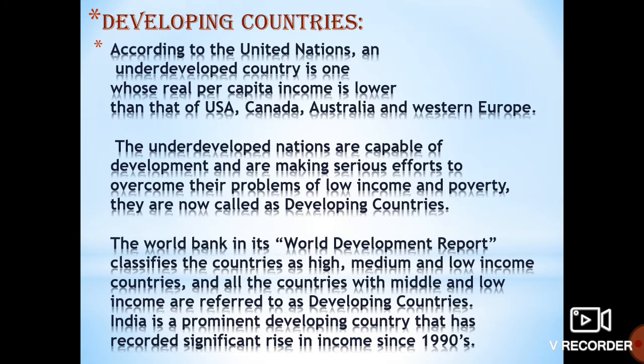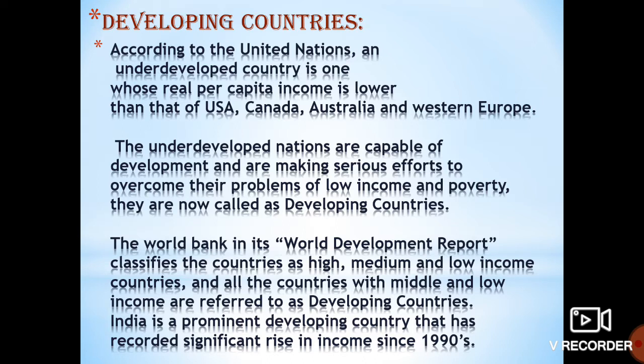Now what are developing countries? We have understood the meaning of underdevelopment. Now let us understand what are developing countries. According to the United Nations, an underdeveloped country is one whose real per capita income is lower than that of USA, Canada, Australia and Western Europe. By this, we can clearly understand that the United Nations organization has classified the developing countries as those countries whose real per capita income, the actual income of an individual, is less than that of USA, Canada, Australia and